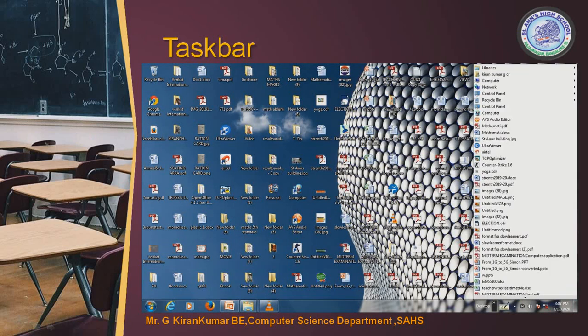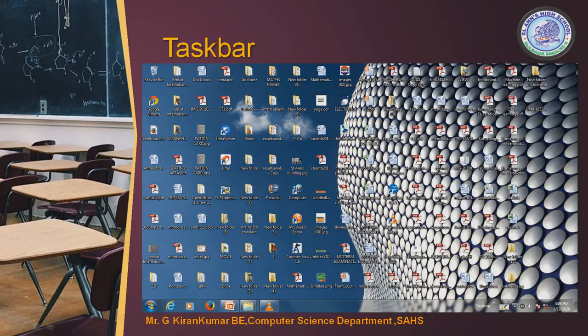And this is the hidden icons area. Then this is your volume button, which you can increase and decrease, and that is a notification which you have. The next symbol is called notification.